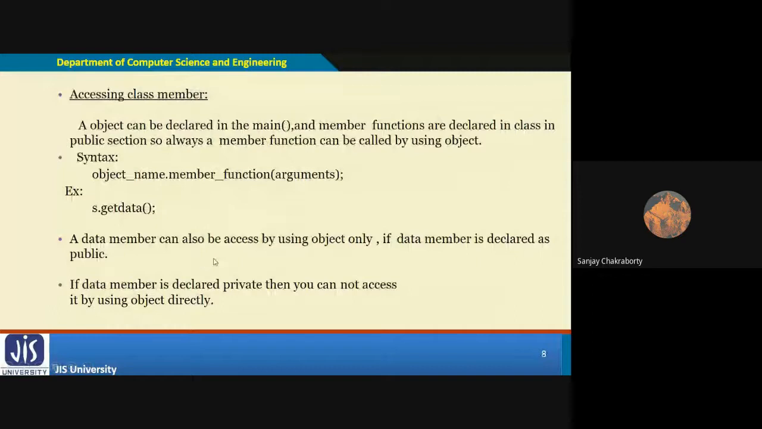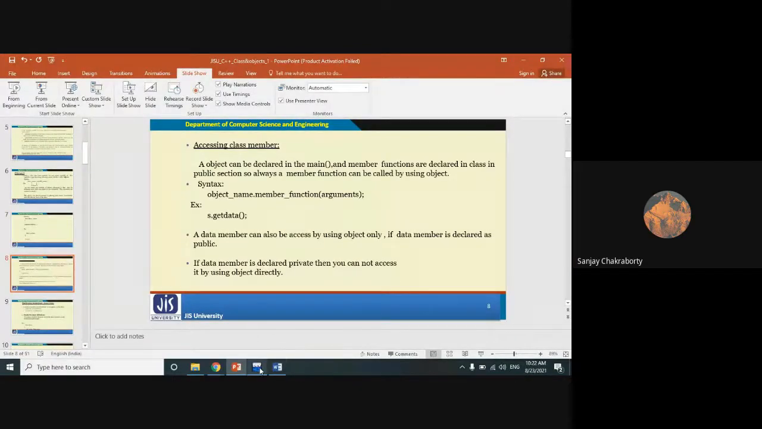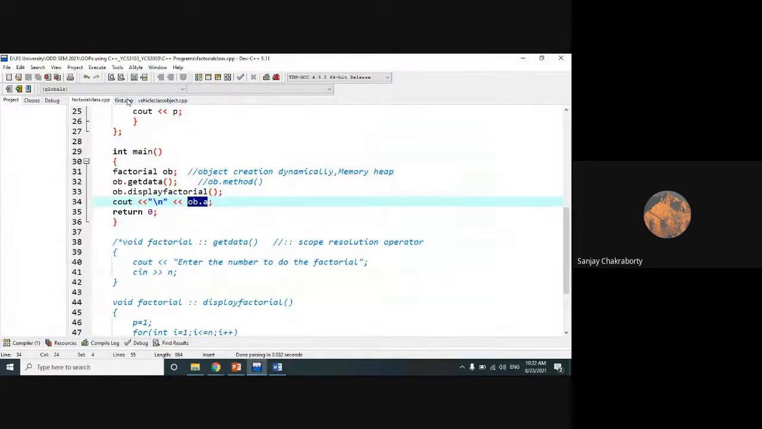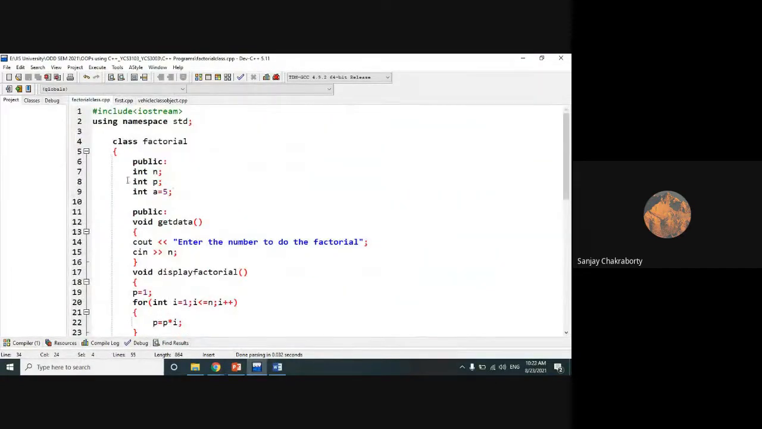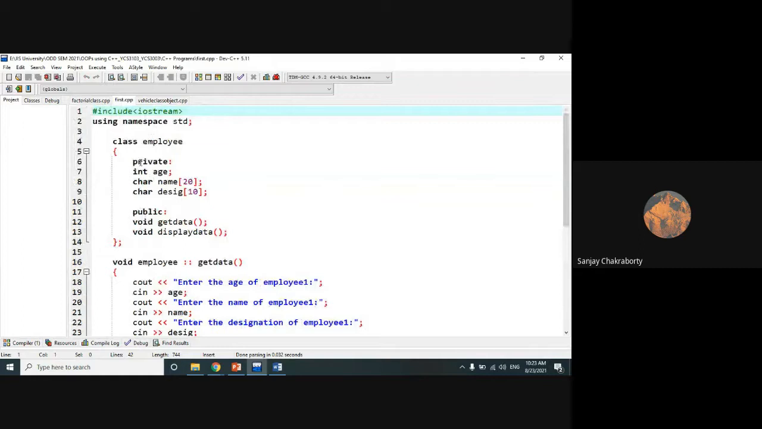Now, a data member can be accessed by using an object only if the data member is declared as public, which I already told. If the data member is declared private, then you cannot access it by using the object directly. Either you have to make it public or you can access the data member with the help of public functions of that same class. What I'm trying to say here? So these are data members which I have defined as public.